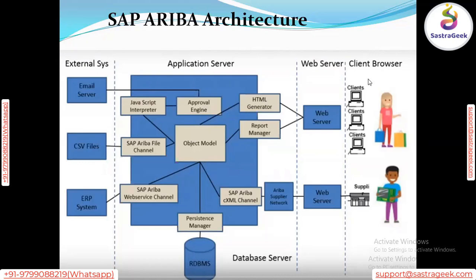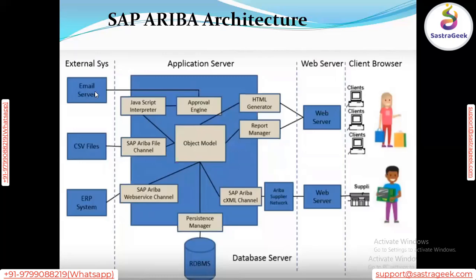The information will be sent to the web server. The web server is responsible for displaying all the content, and what the customer wants to display is controlled by the web server. The web server is linked with the application server, which is built up of different boxes: HTML generator, report manager, Ariba cXML channel, persistence manager, and SAP Ariba web service channel. These are interlinked with the web server and the external system.